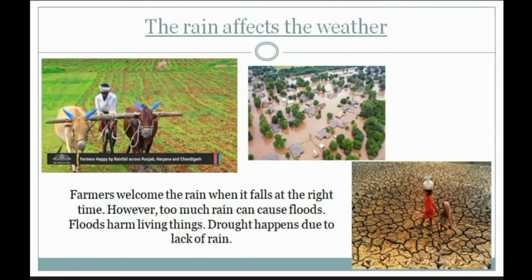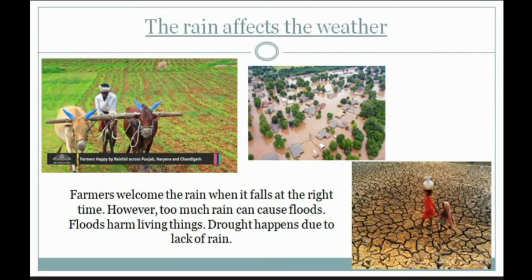Now let's see how the rain affects the weather. So when it rains, the part of the earth where the rain falls becomes cool, and the farmers welcome the rain when it falls at the right time. However, too much rain can cause floods, and floods damage crops, buildings, and roads, as you can see in the picture.